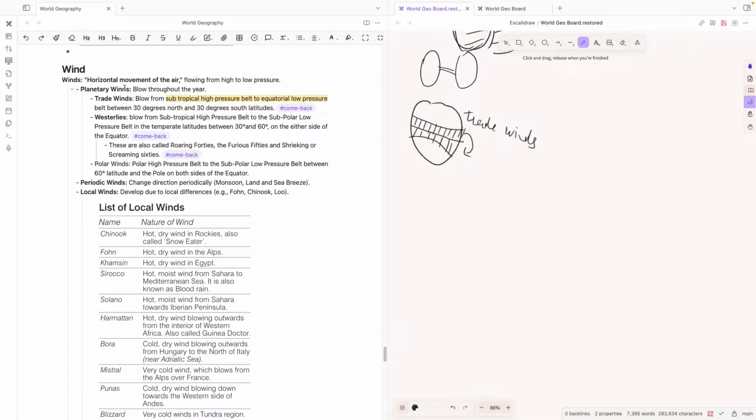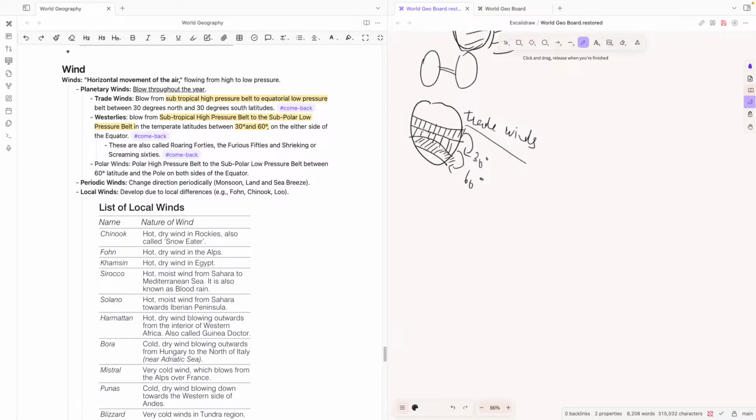Westerlies is another type of planetary wind which blows throughout the year. Westerlies go from the subtropical high pressure belt to the subpolar low pressure belt, between latitudes 30 degrees and 60 degrees on either side of the equator. So that is the westerlies on either side.